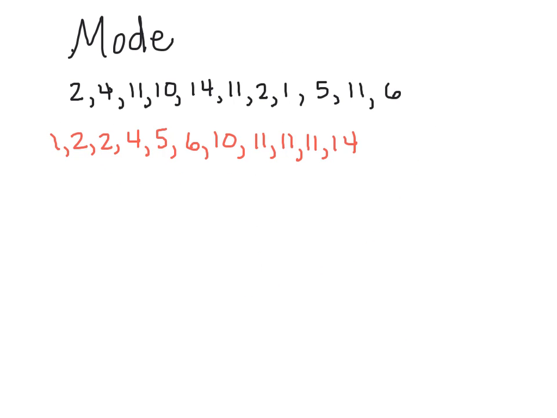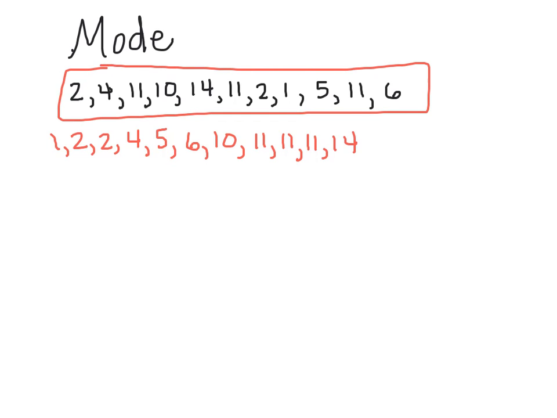Okay, now when we calculate the mode, we are looking for the most common number, the frequently occurring number. So I have our original data set right here, and I have taken that data set and written it in order from smallest to largest, and I did that as an organizational piece because it's much easier to see the mode when you have things written in a sequence or in order. What we're looking for is the most common number, and it's pretty clear that in this set of data the 11 is our mode.